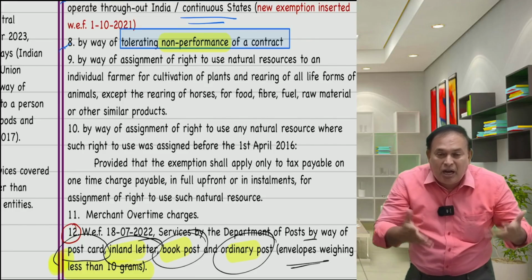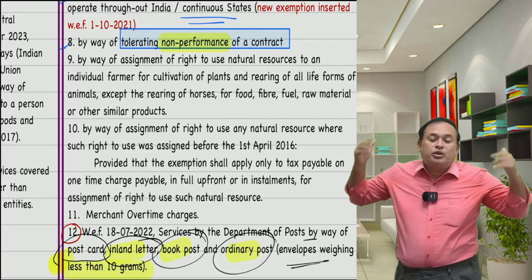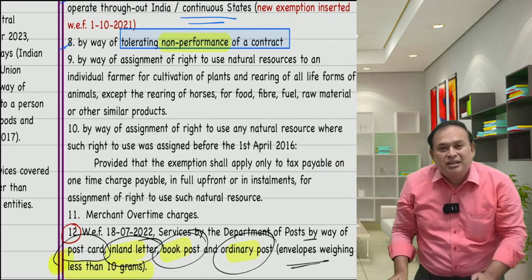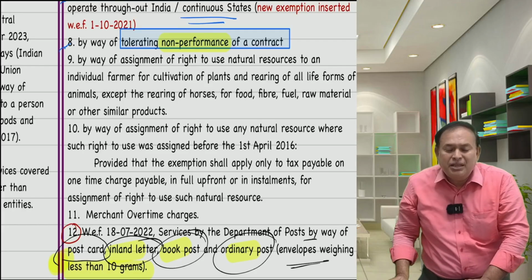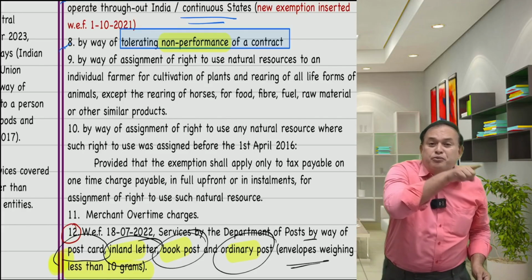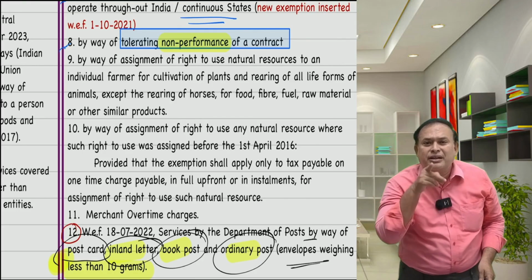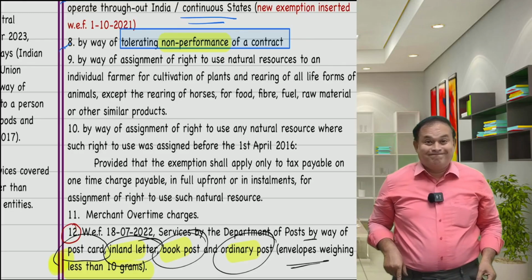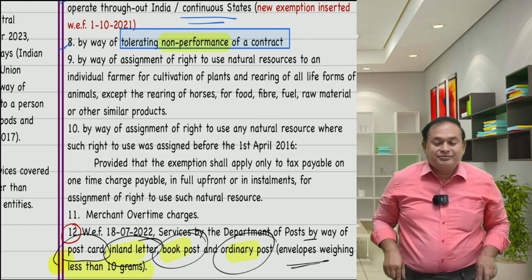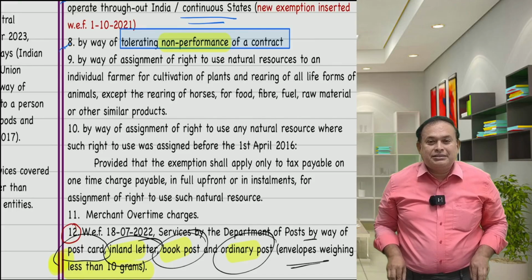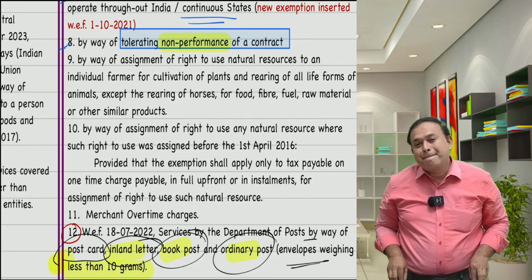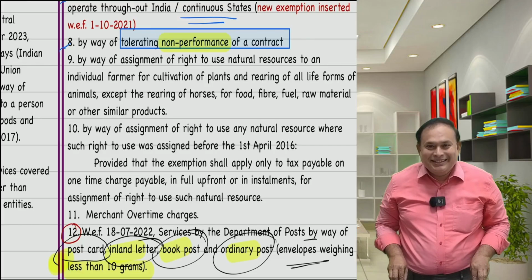Allow me to go away. So he went. 2 crores received by the Municipal Corporation, namely Bombay Municipal Corporation. Now tell me, Bombay Municipal Corporation received 2 crores. Taxable or exempted? Exempt because?